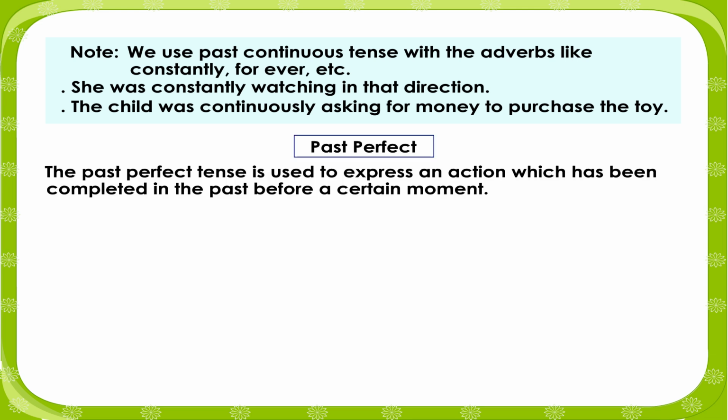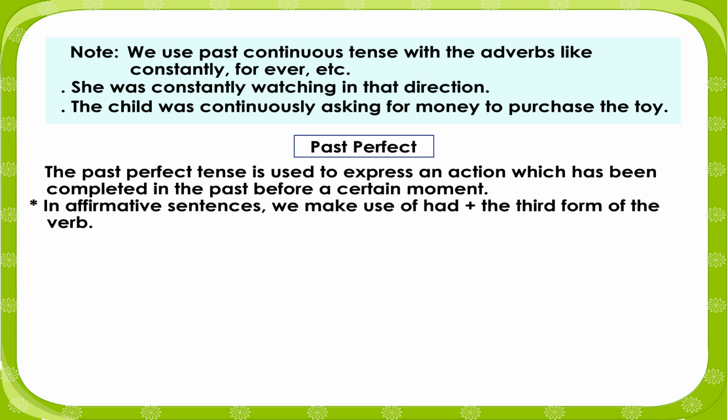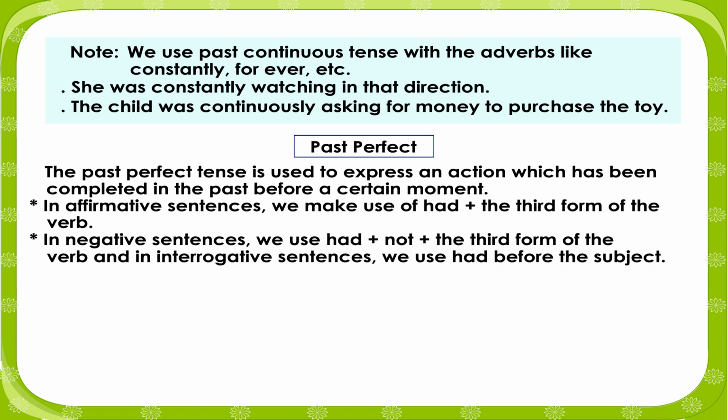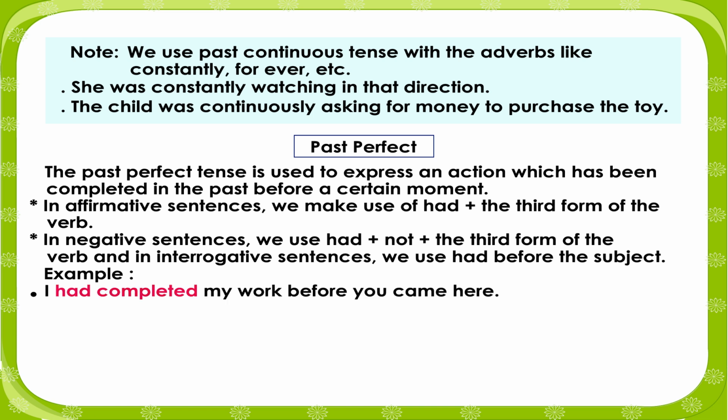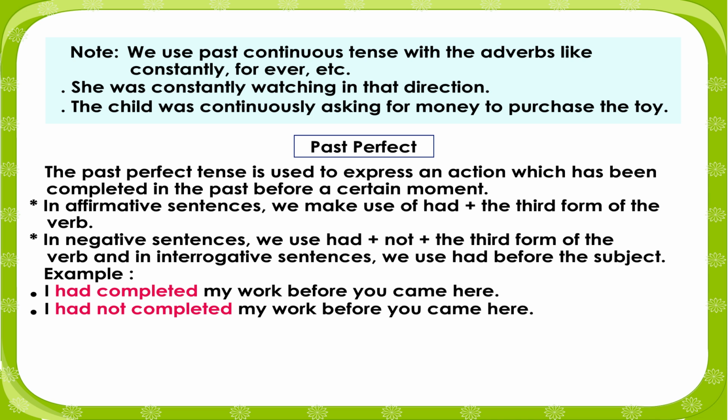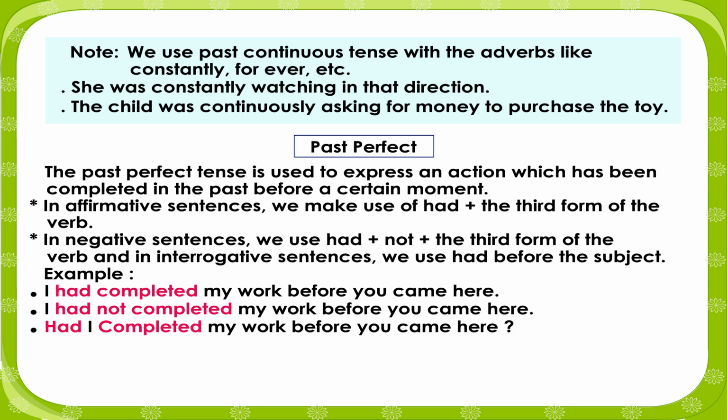Past perfect. The past perfect tense is used to express an action which has been completed in the past before a certain moment. In affirmative sentences, we make use of had plus the third form of the verb. In negative sentences, we use had plus not, the third form of the verb, and in interrogative sentences, we use had before the subject. Example: I had completed my work before you came here. I had not completed my work before you came here. Had I completed my work before you came here?